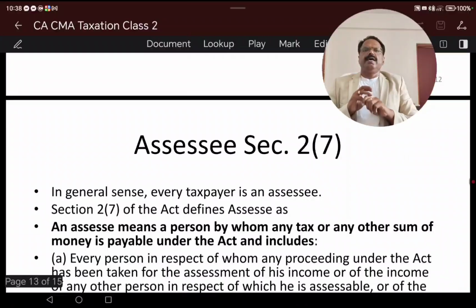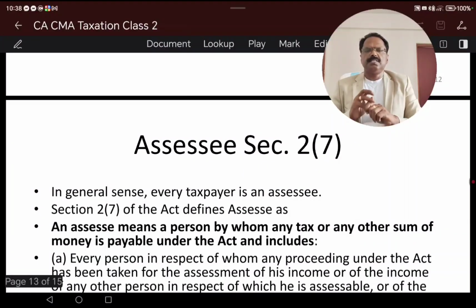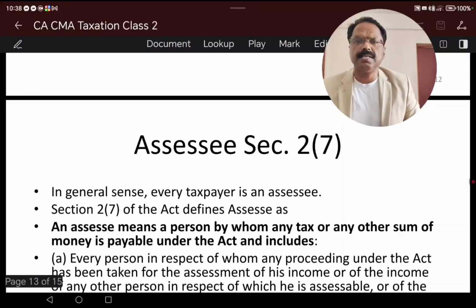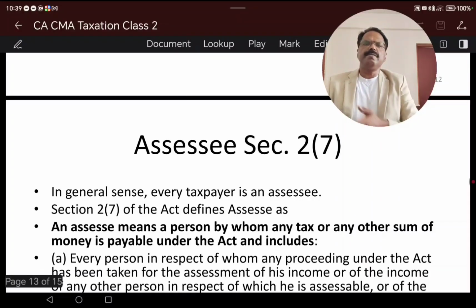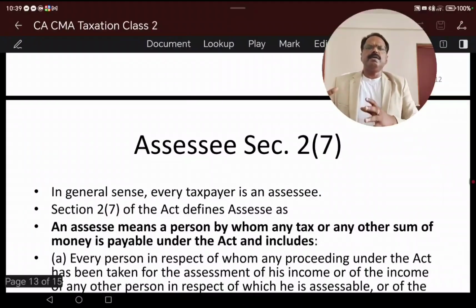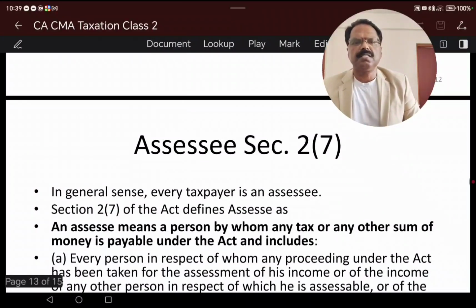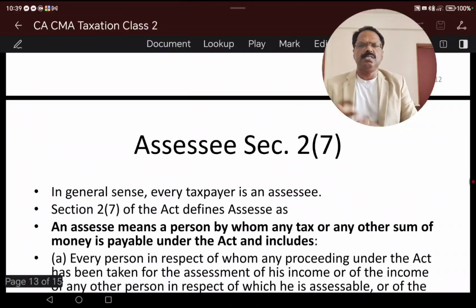Repeat it. Section 2, subsection 7 of the Income Tax Act defines assessee as any person by whom any tax or any other sum of money is payable under this Act. It can be interest, or a default payment, or a declared amount which is pending for payment. So any amount payable by a person to the income tax department can make that person an assessee. So it's a definition.